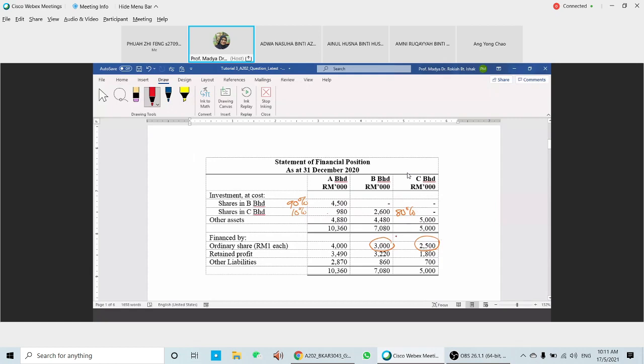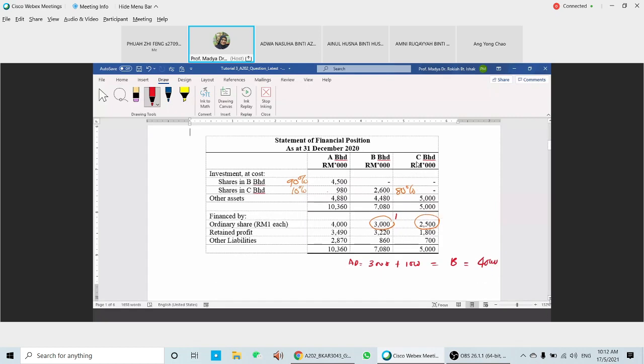If you look at the acquisition date, you have 3 million share capital plus the RE of 1 million for B. So for B, the net identifiable assets are 4 million. And for C, you have 2.5 million plus 600, so we have 3,100. So 3,100 is the net identifiable assets in C. We need to have this information ready.